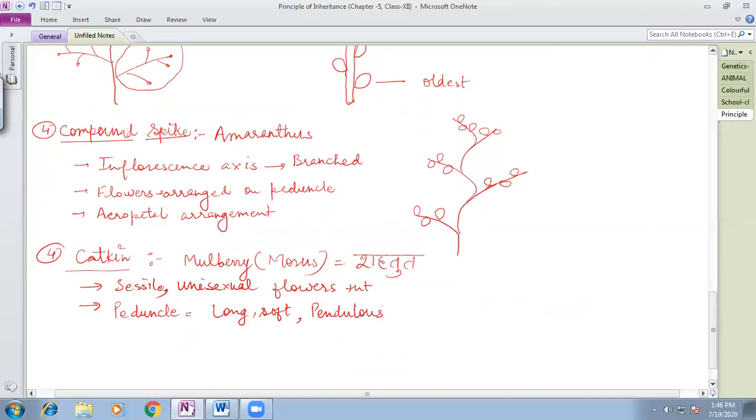Pendulous means it is soft, delicate, so it moves here and there, very similar to the pendulum of a watch. So it is pendulous, and because of this, the complete inflorescence drops altogether at the time of ripening.